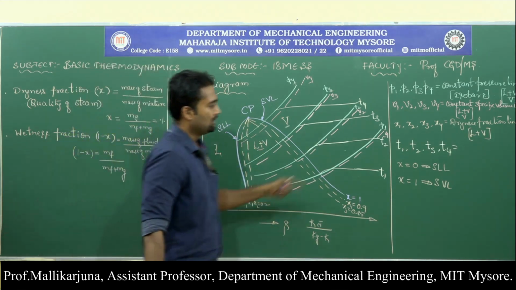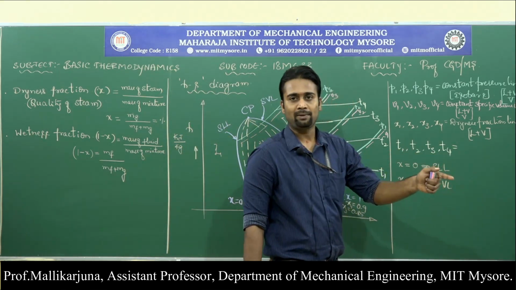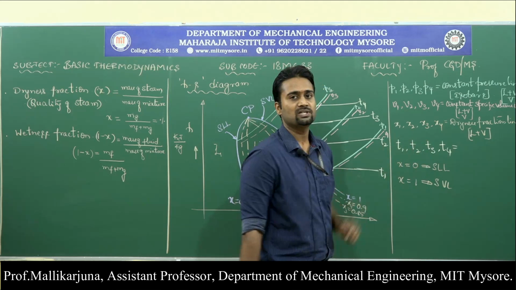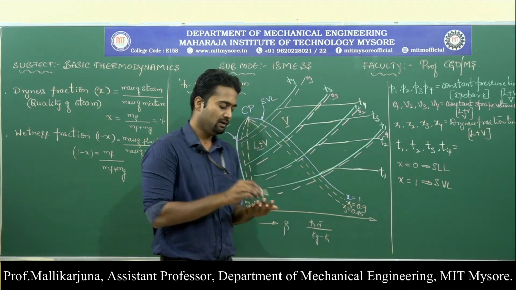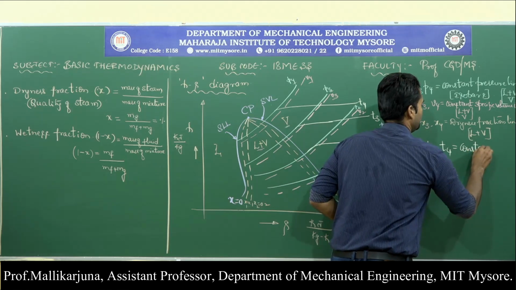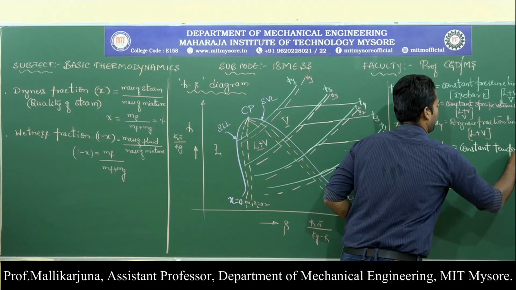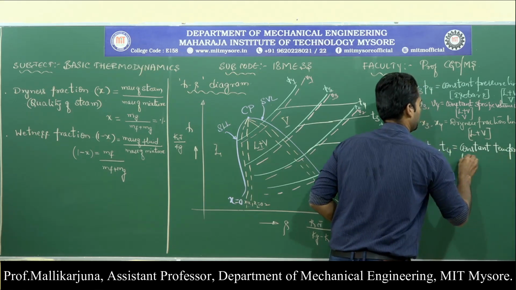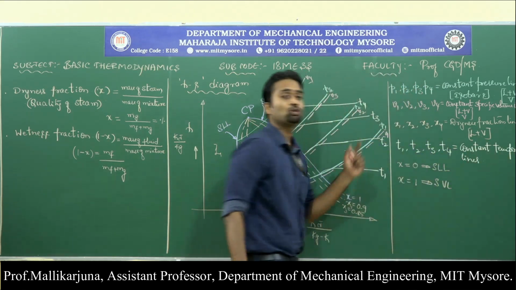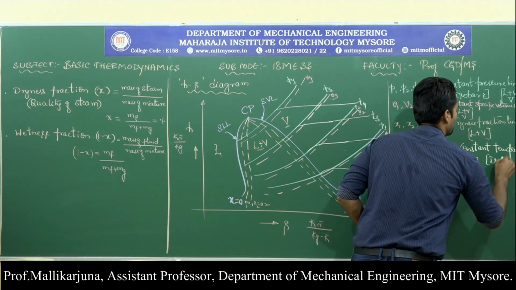Next lines are T1, T2, T3, T4. I have written small t, you can also write the capital T. That represents the constant temperature lines. Isothermals, if you want to say those, these are nothing but isotherms.